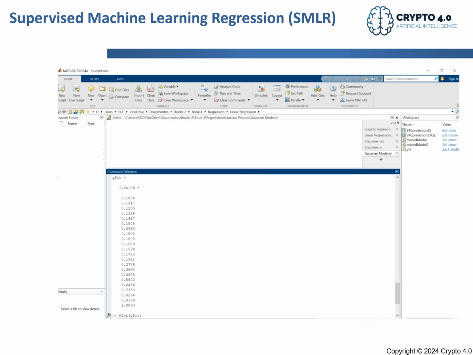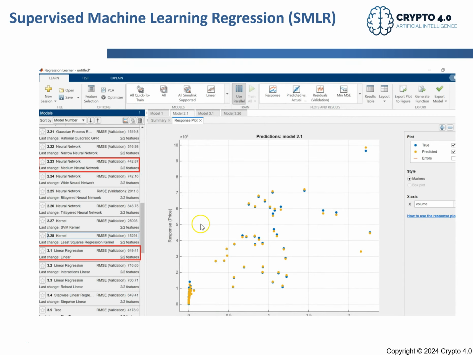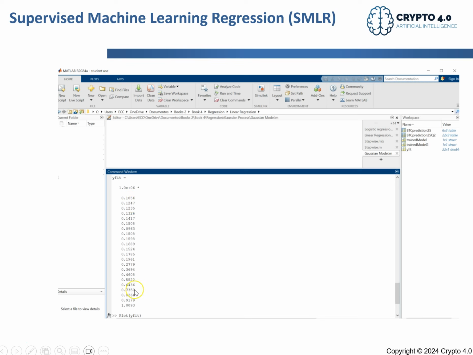And how can I investigate the increase of market cap or the volume of transactions? I can always follow up on the website as I showed, and I can get news of a huge organization that will invest in Bitcoin, for example, and how much they will buy. So I will already have an idea of how much the market cap and the volume of transactions will be. Then based on it, that's my idea that I'm doing here. I will know how much percent that market cap and volume will change, and based on it I can predict the price in this model. That is the idea behind machine learning regression.